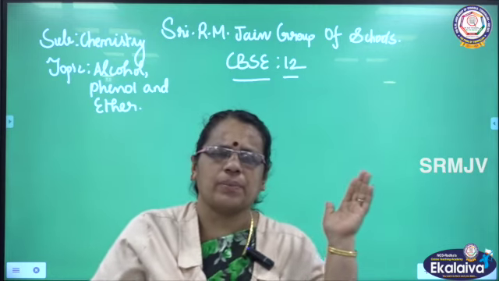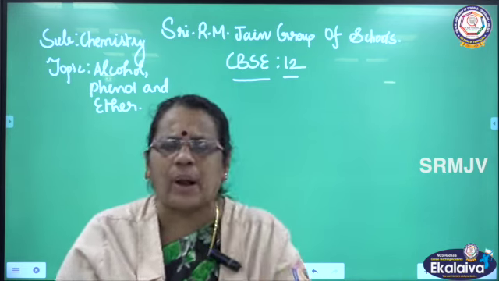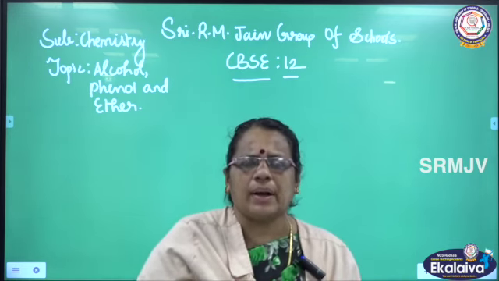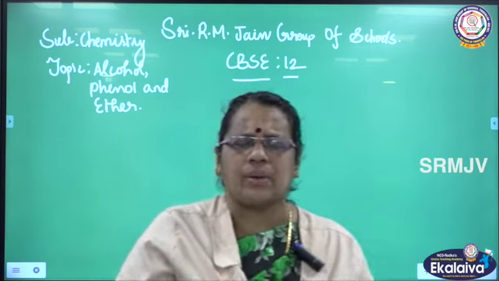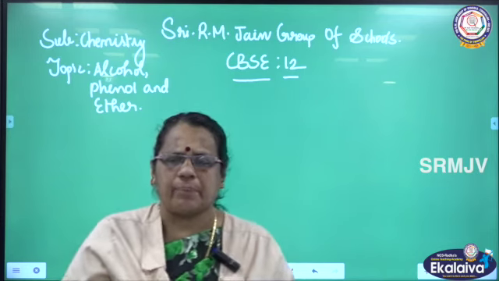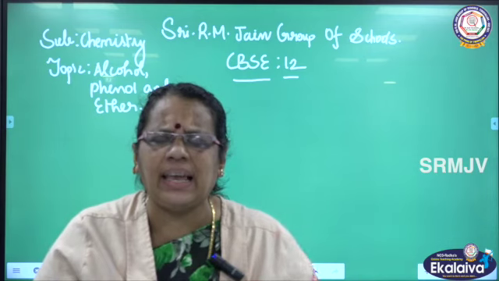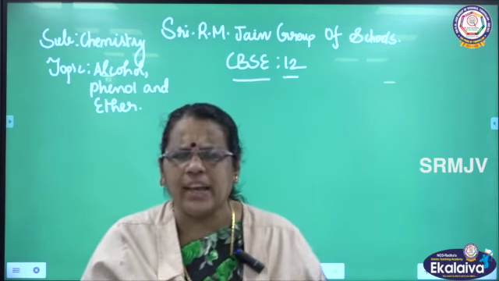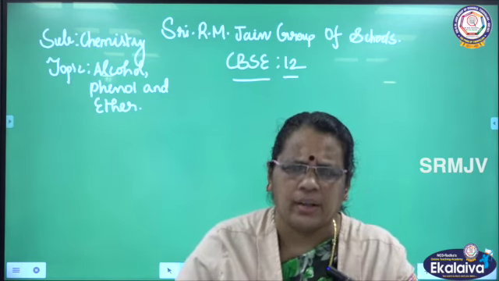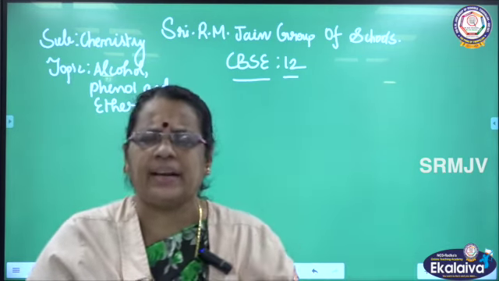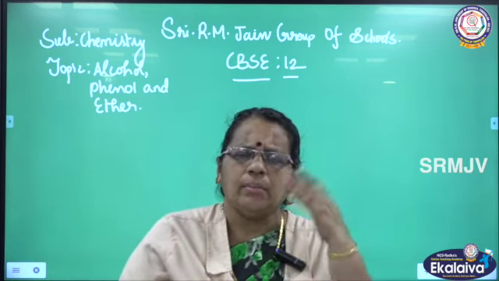In the previous video, I told about the physical properties of alcohols and phenols. We have discussed two different properties: one is boiling point, another one is solubility. These two properties depend upon intermolecular hydrogen bonding, the bond that is formed between hydrogen and a highly electronegative atom. So here hydrogen forms a bond with oxygen or nitrogen or fluorine, which is more electronegative than hydrogen. Based on that, I told about the solubility and boiling point.